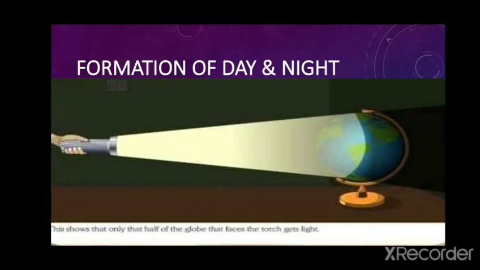Now slowly rotate the globe. What do you see? You will see that the countries which were in the lighted parts have now moved into the darkness. It means there is night time. The countries which were in the dark have now moved toward the light. This shows that as the earth rotates, all places have day and night, but at different times.